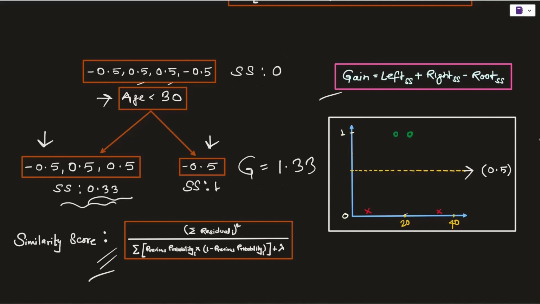Also, there is one more thing to notice: so far in order to calculate the similarity scores, we have kept the value of lambda as 0. However, this value could be anything between 0 and 1.